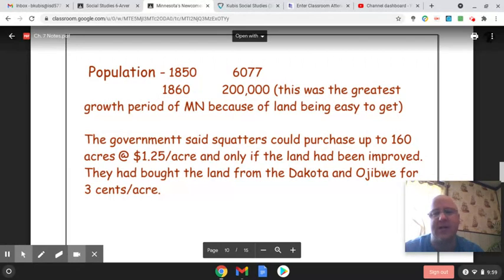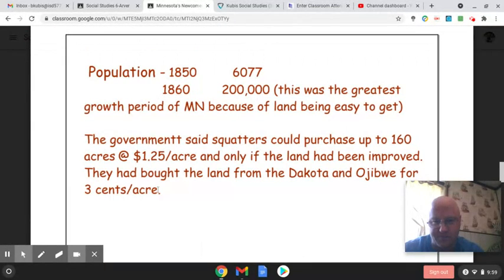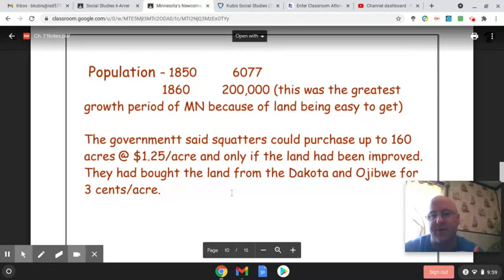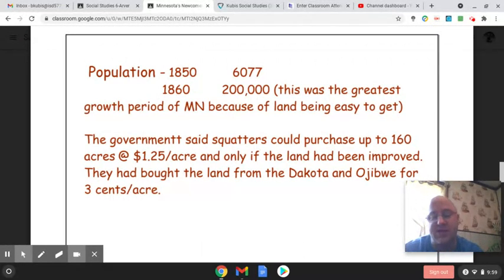And this next part talks a lot about the land that the Dakota and Ojibwe gave up. So as more people are coming into Minnesota, the government decided to divide that land into acres. And squatters are people that could come in and buy the land and either resell it or use it. They could purchase up to 160 acres at $1.25 an acre, and they had to agree to improve the land. And that's quite a profit.